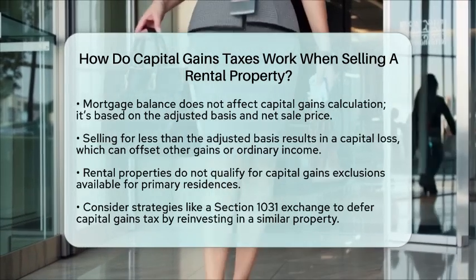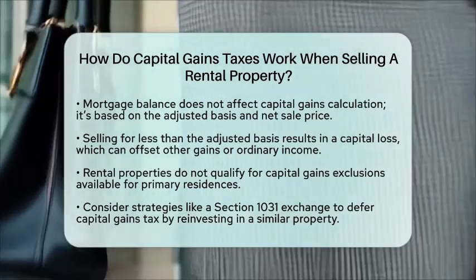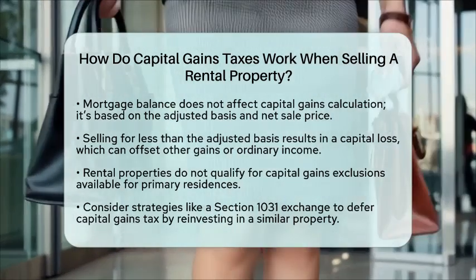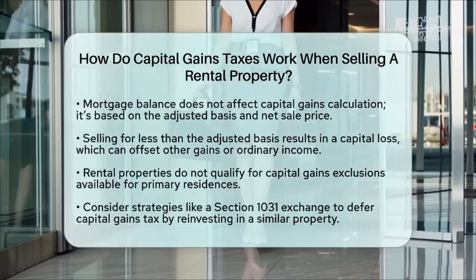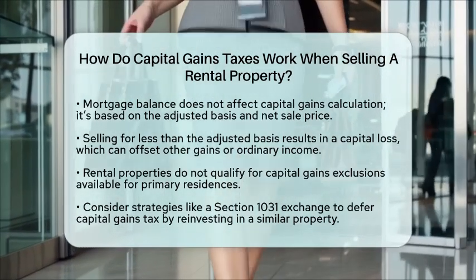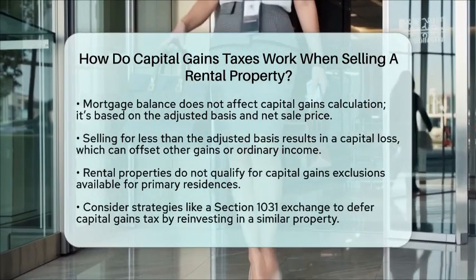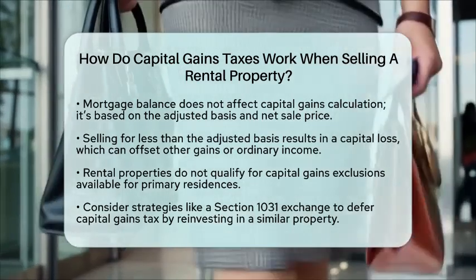And unlike a primary residence, rental properties do not qualify for exclusions on capital gains. For primary residences, you may exclude up to $250,000, or $500,000 if married filing jointly, under certain conditions.